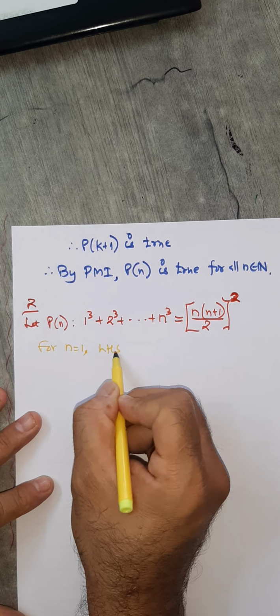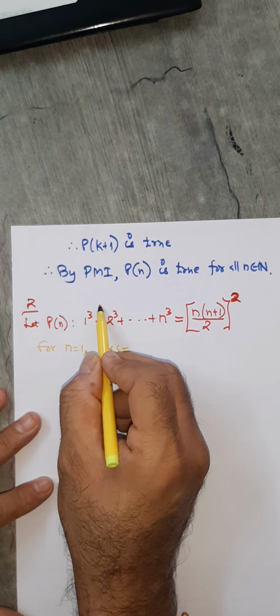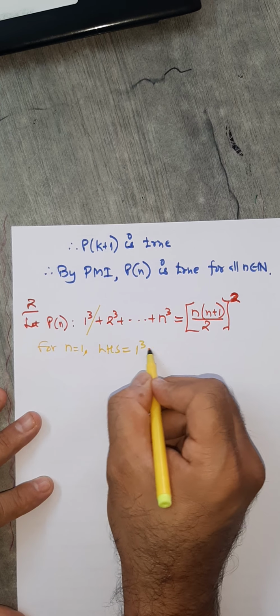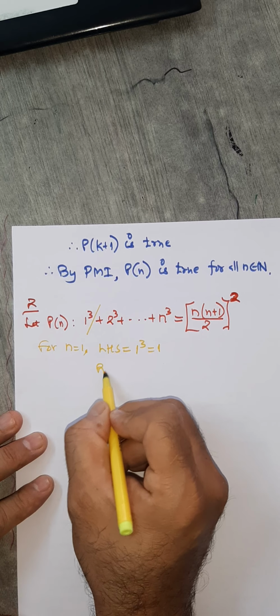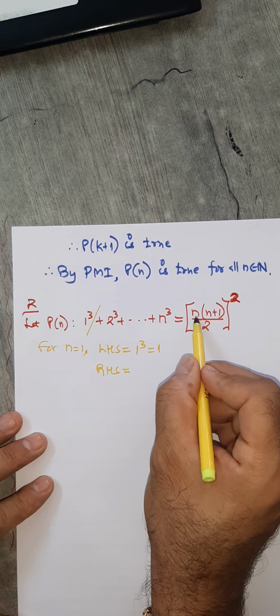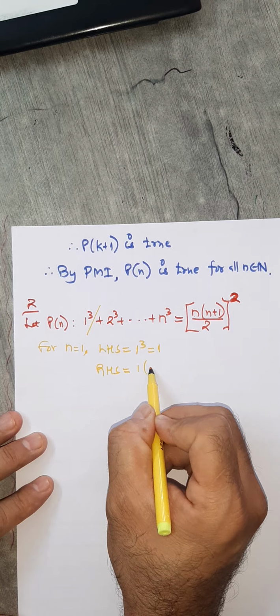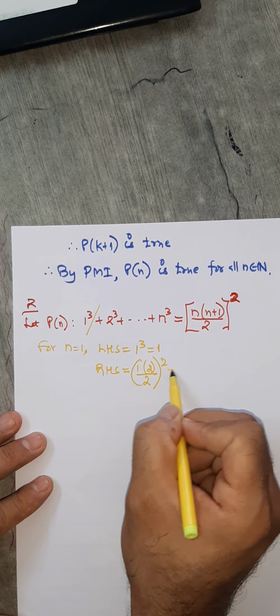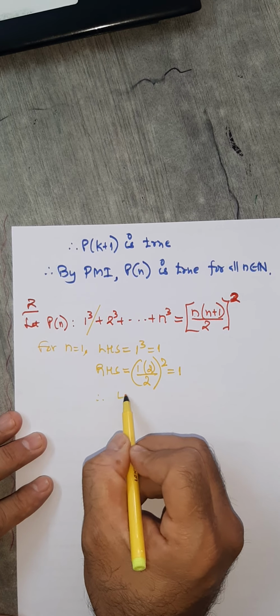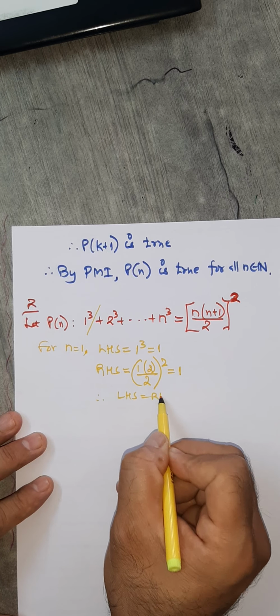What is LHS? Put 1 here. So it is up to 1 cube, which is 1. Okay. What about RHS? Put n equals 1. 1 into 1 plus 1, that is 2, by 2 the whole square. So it is again 1. So therefore LHS equals RHS.